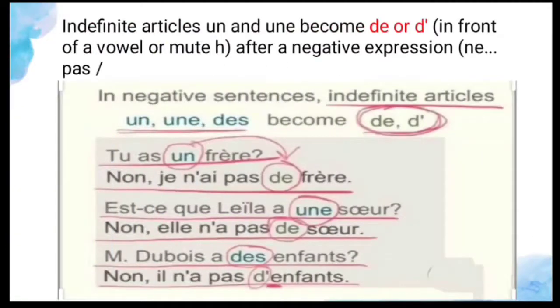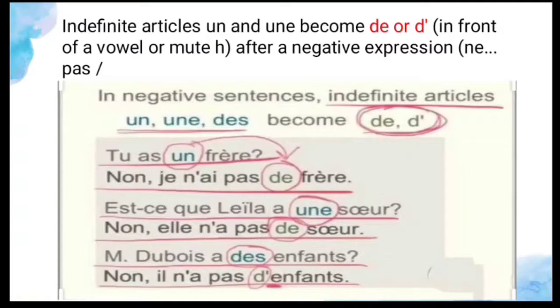And here one more thing: the indefinite article becomes de, or d apostrophe in front of a vowel or a mute h, after a negative expression like ne pas. So if there is any indefinite article in the sentence, instead of that indefinite article, you should change to de or d apostrophe. So that's what they are telling here. So in a negative sentence, what are the indefinite articles? They become de or d apostrophe.